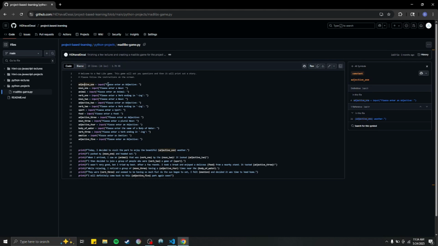So for adjective 1, please enter an adjective. We see that the variable is here and it says weather. So today I decided to visit the park to enjoy the beautiful adjective 1 weather, which would be the variable that was inputted here. And so this is my Mad Libs game, and here is the terminal version.